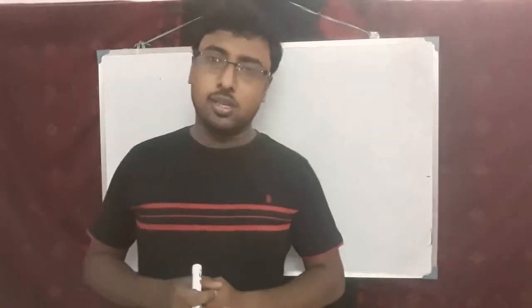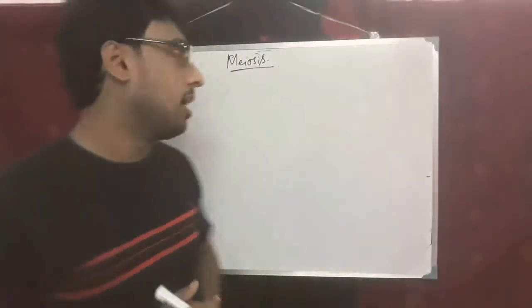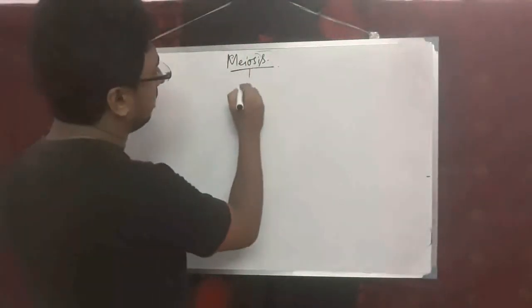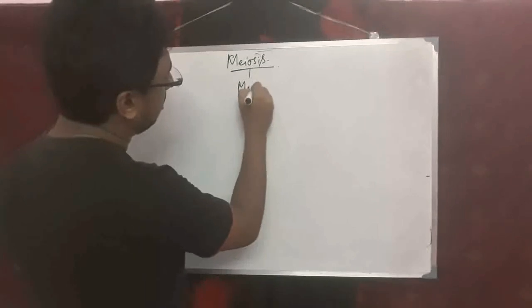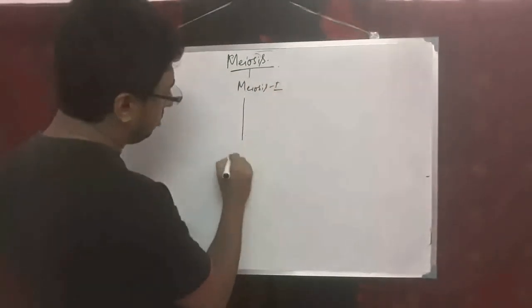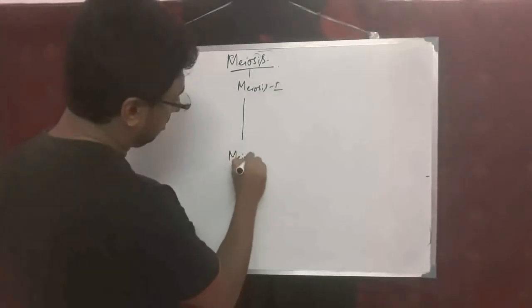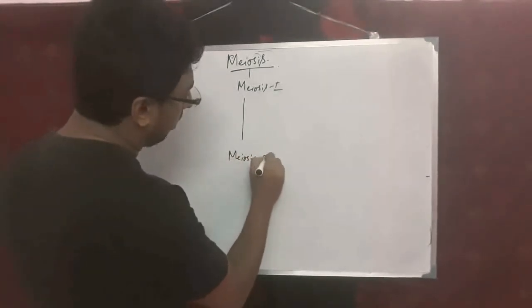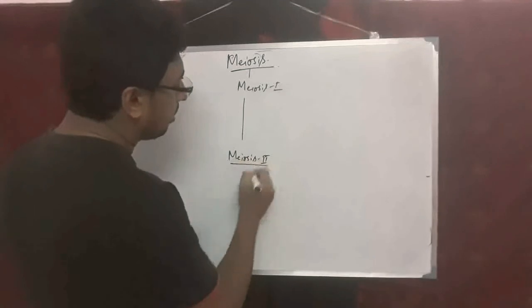Now in meiosis, what are the different stages? First of all, meiosis occurs by meiosis 1 and meiosis 2. So meiosis 1 is followed by meiosis 2.